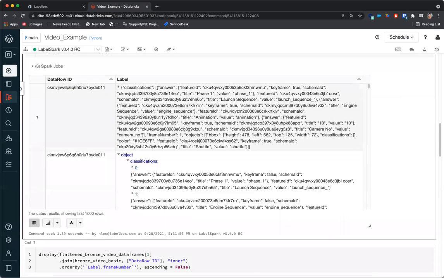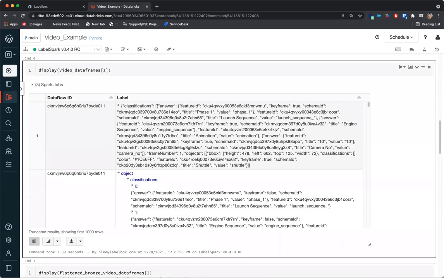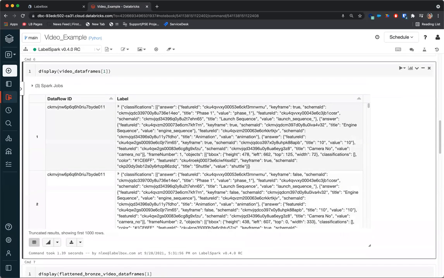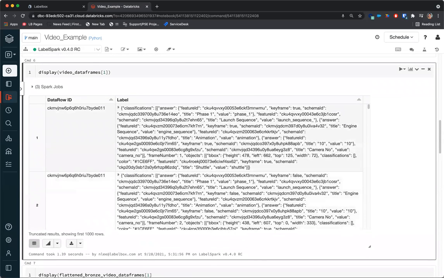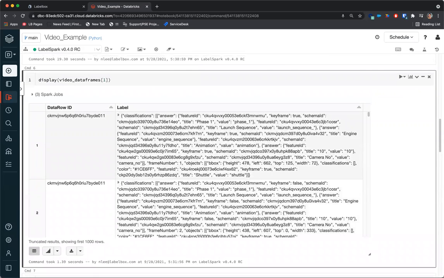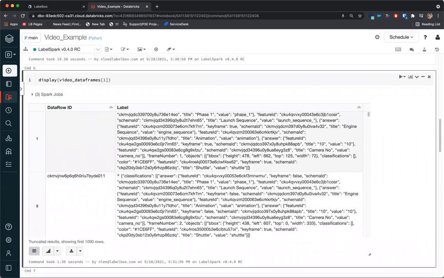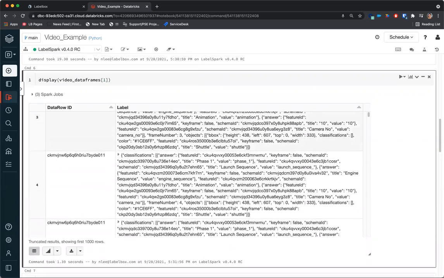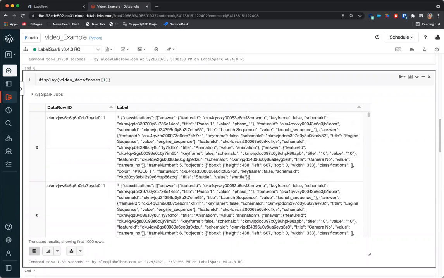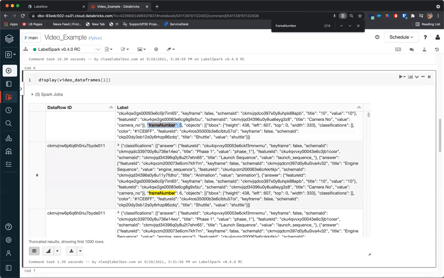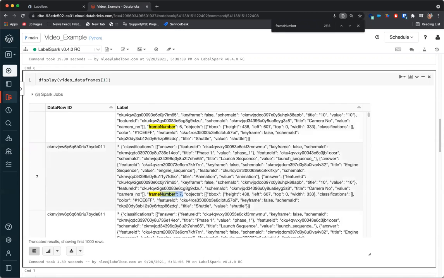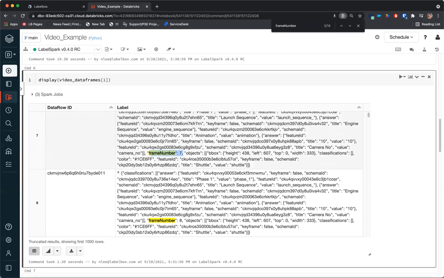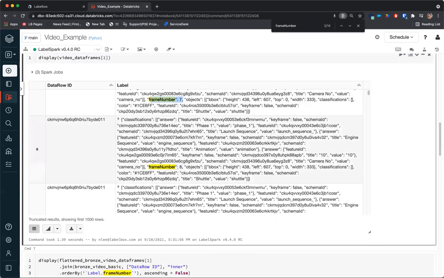And you'll also notice that in these labels here, we also have some information about the frame number. So if I just search on frame number, there's the 5th frame, the 6th frame, 7th frame, and so on. And as you can see, these each correspond to the number of the data row.